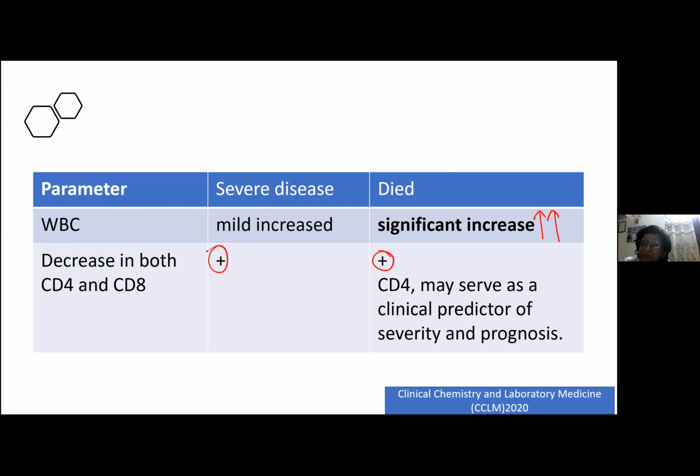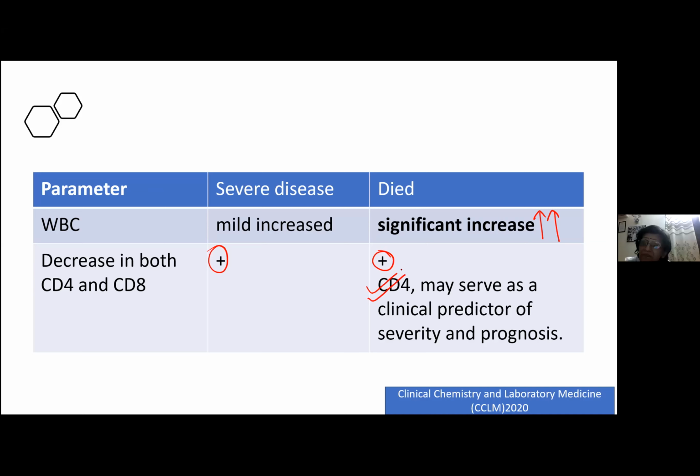So they went forward and saw which subset of the lymphocytes decreased, whether CD4 or CD8. They found that there was a decrease in both CD4 and CD8, and there was no reversal of the ratio which occurs in HIV. Both were decreased. However, they said that CD4 would serve as a clinical predictor of severity and prognosis. So CD4 was considered a very good predictor of severity and prognosis. That was one finding which was uniquely said here. So remember, there's no inversion of the CD4 and CD8 ratio here, like which occurs in HIV.